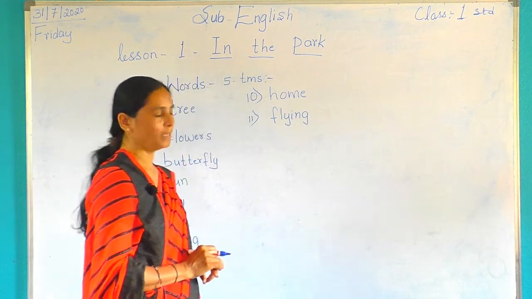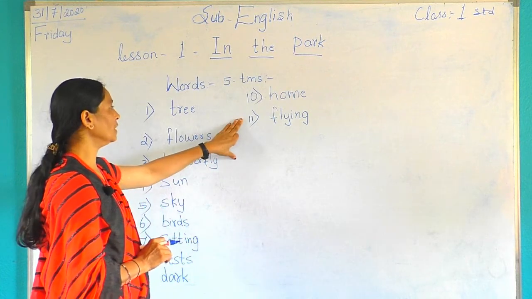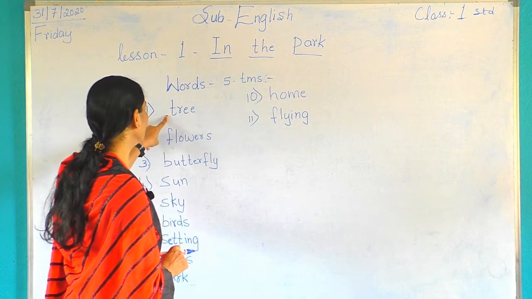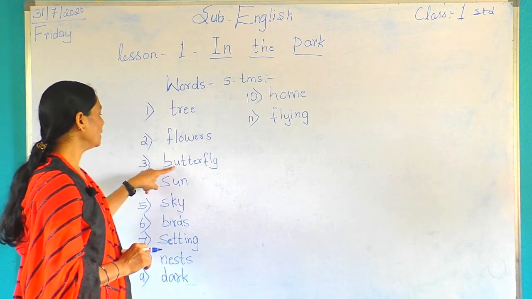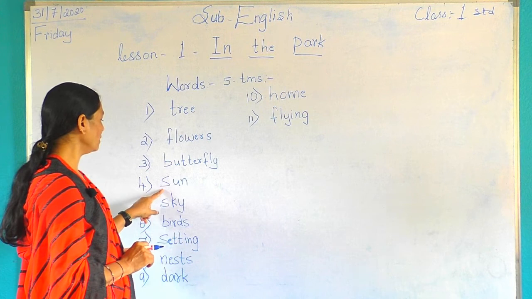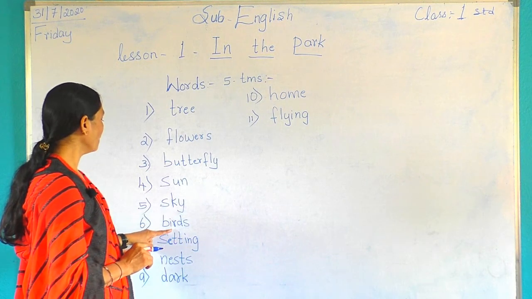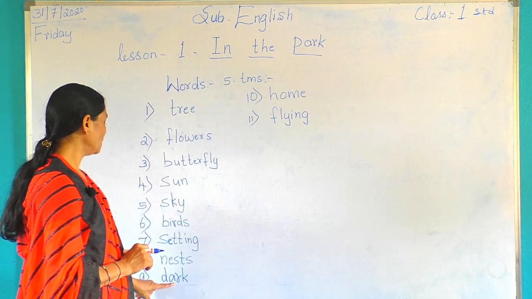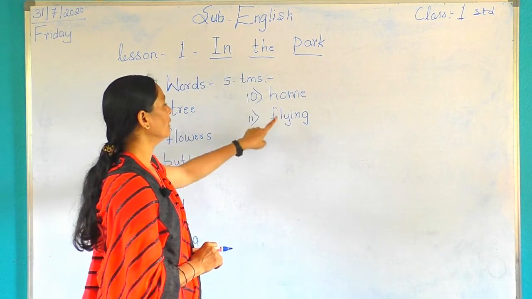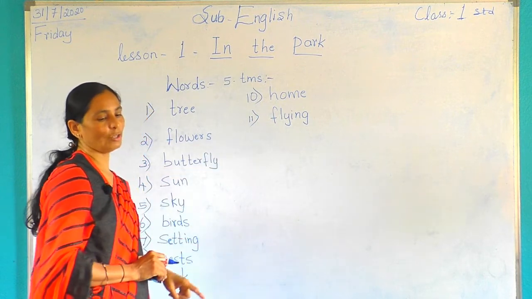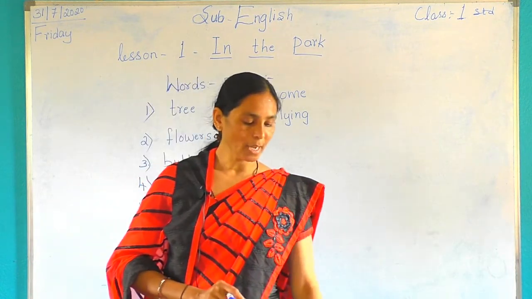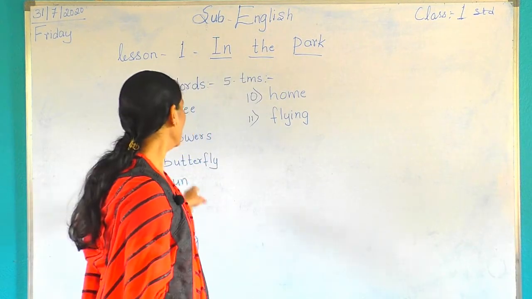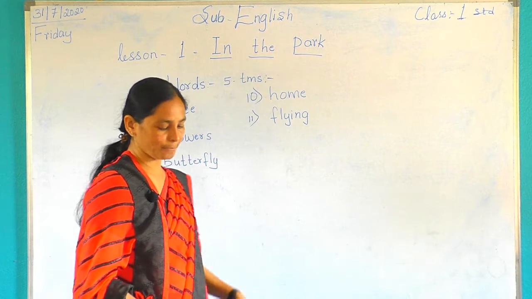See here, these are 11 words you have to write 5 times. Shall we repeat? Tree, flowers, butterfly, sun, sky, birds, setting, nests, dark, home, flying. Today I taught you all lesson in the park. See here, these words are important to you to read and write.